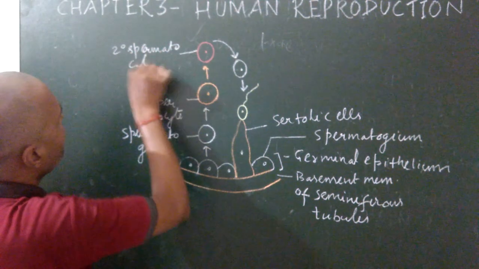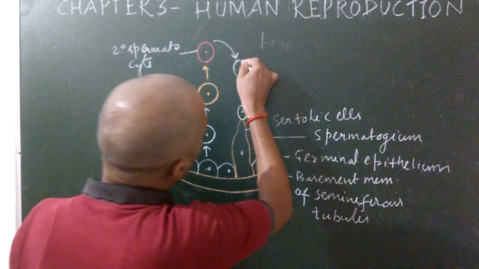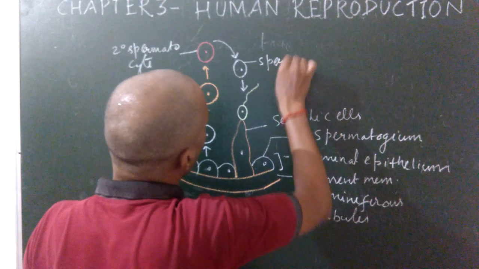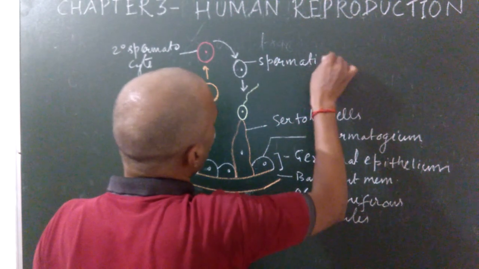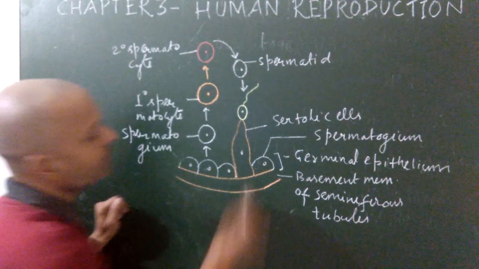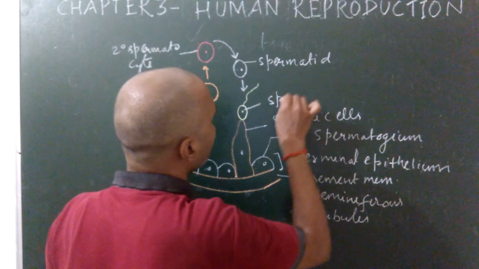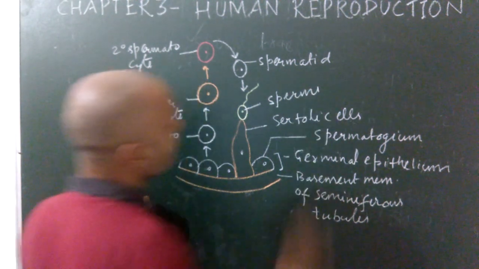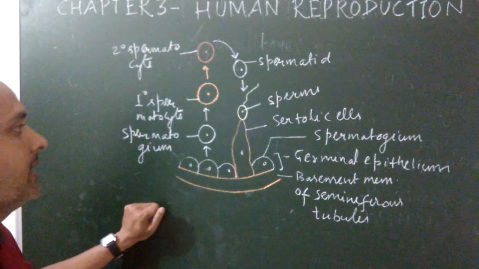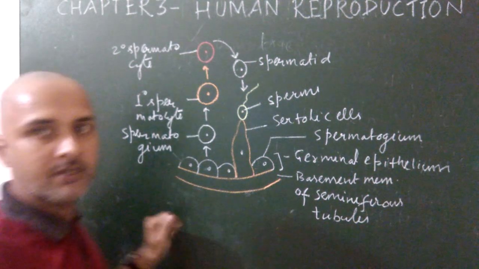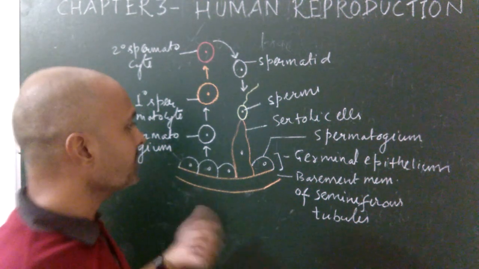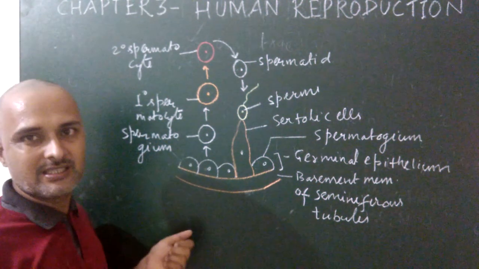And this secondary spermatocyte is converted into spermatid, and finally this spermatid is converted into sperm, and the head of the sperm is attached to the Sertoli cells for obtaining nourishment. This is the simple way to know which types of cells are produced during spermatogenesis.